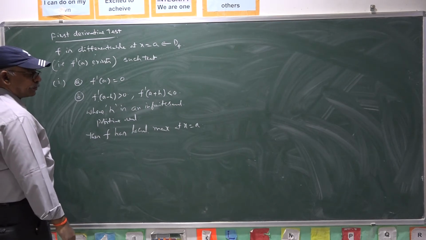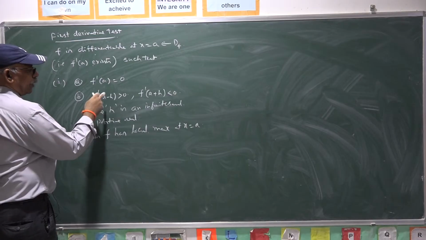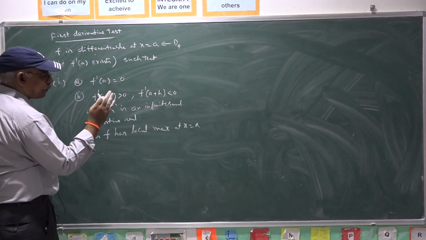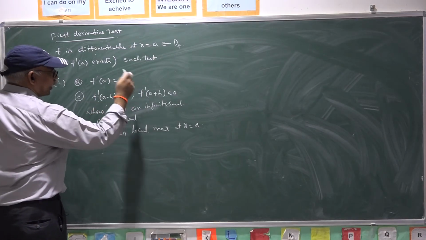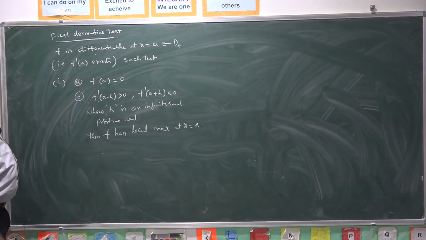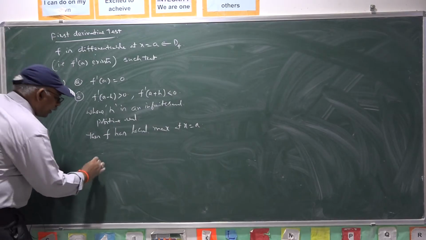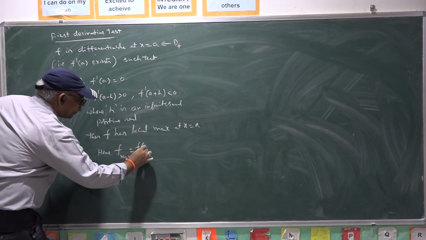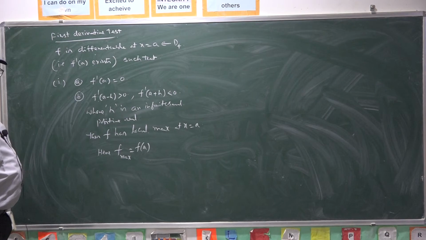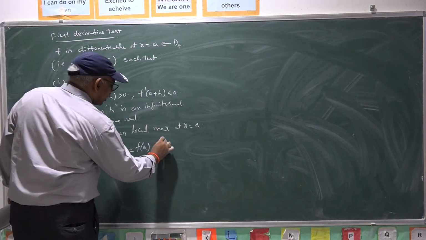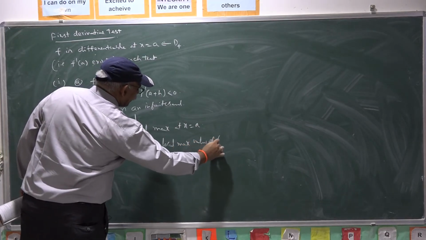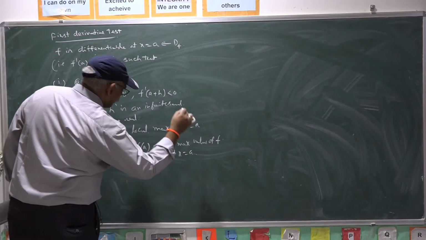The derivative of the function at a is 0, and as x passes a, it changes its sign from positive to negative. In such case, f has local maximum at x equal to a. Here the local maximum value of the function is f of a.